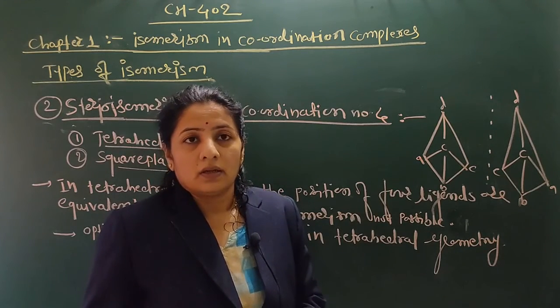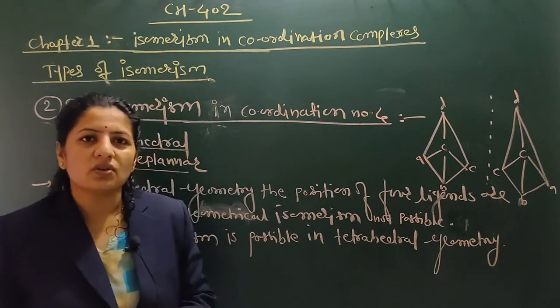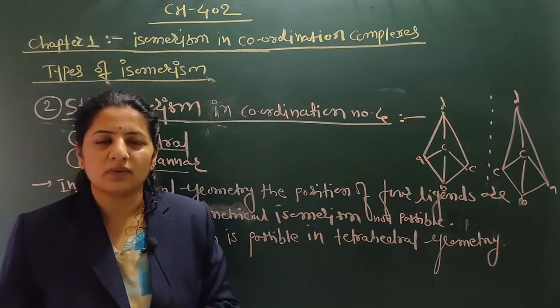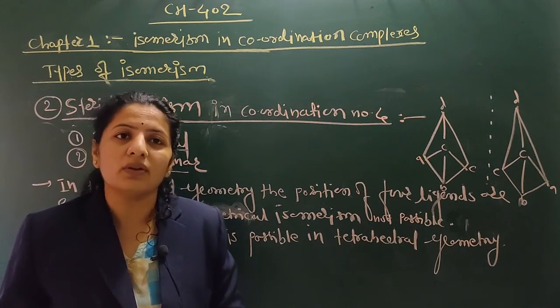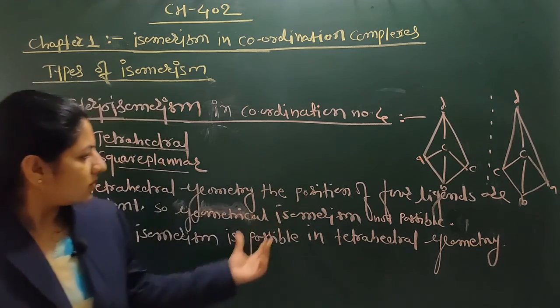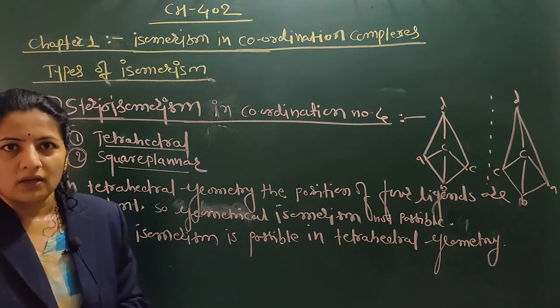But the geometrical isomerism is not possible in coordination number 4 because the positions of the ligands are equivalent to each other, so it is not possible to differentiate cis and trans between these ligands. So this is all about the stereoisomerism in coordination number 4.